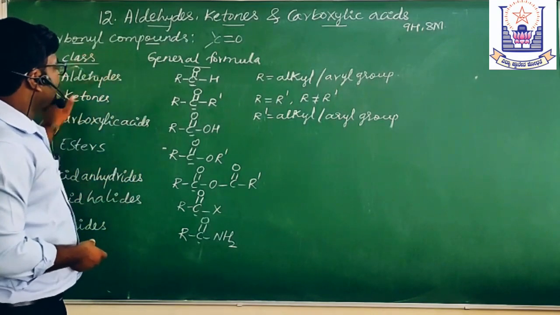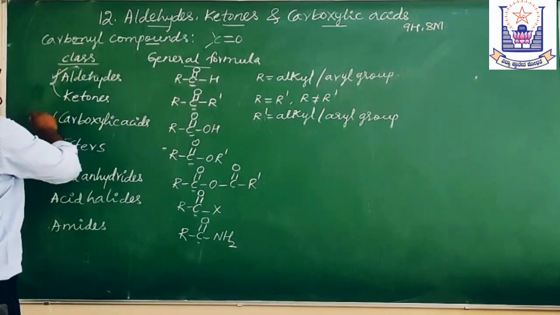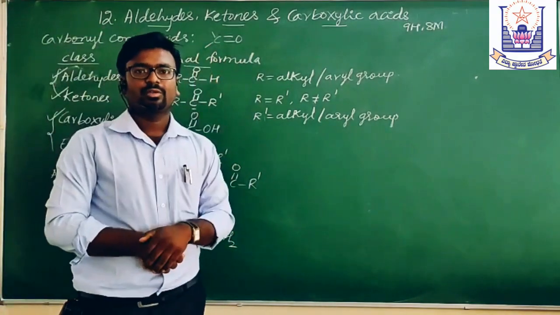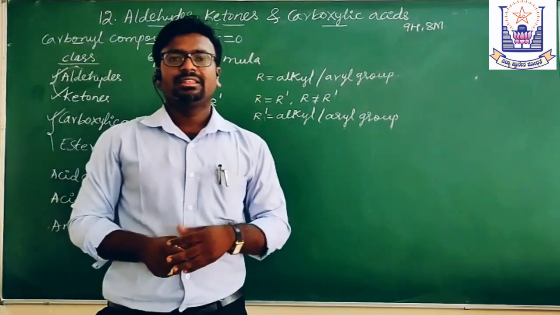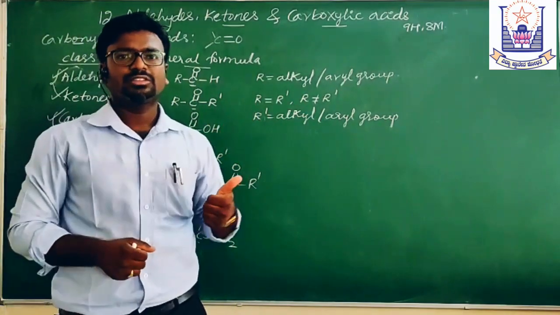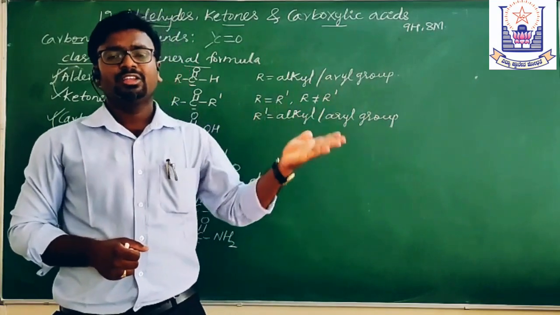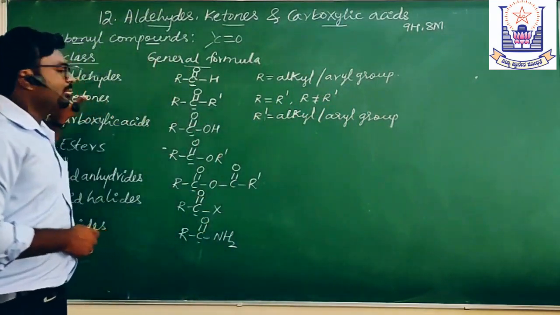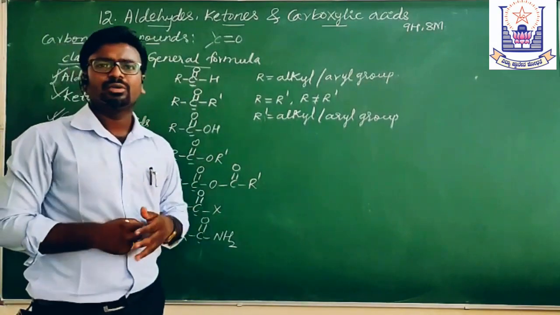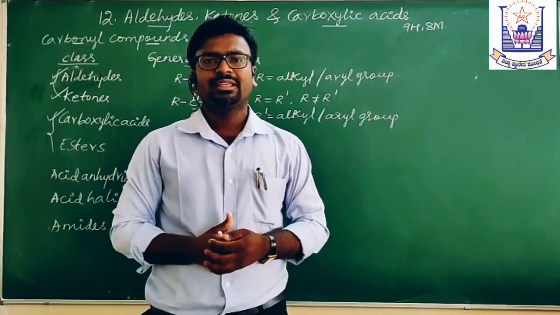Okay, these are all carbonyl compounds, and here we have to discuss the aldehydes, ketones, and carboxylic acids in this chapter. We have to discuss the nomenclature of these compounds, preparation, physical properties, chemical properties, and uses of these 3 compounds. Why do we have to study these compounds?